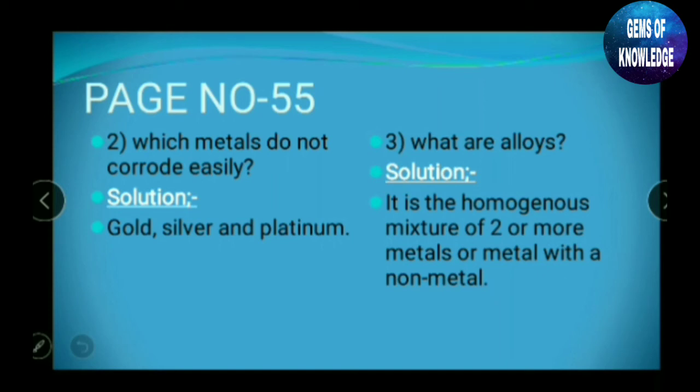Homogeneous mixture means a type of mixture where we cannot identify which metal it is. It is the combination of either two metals or a metal with a non-metal. That type of mixture is called an alloy.